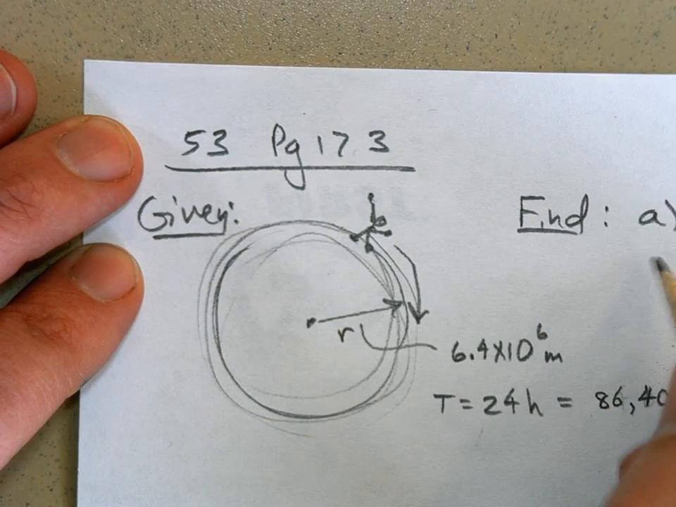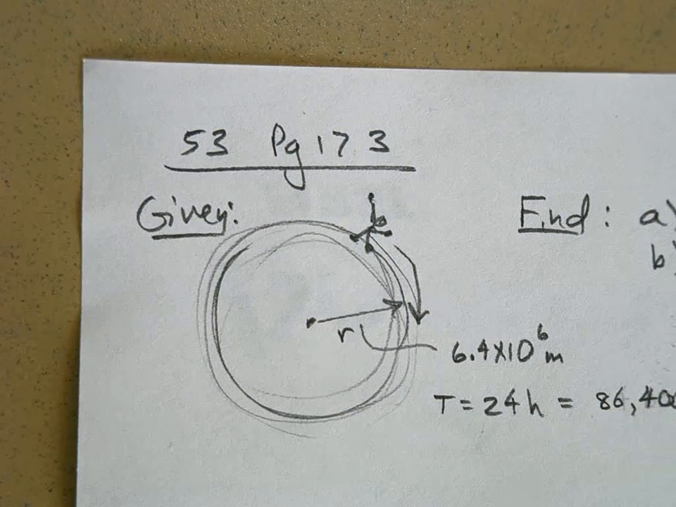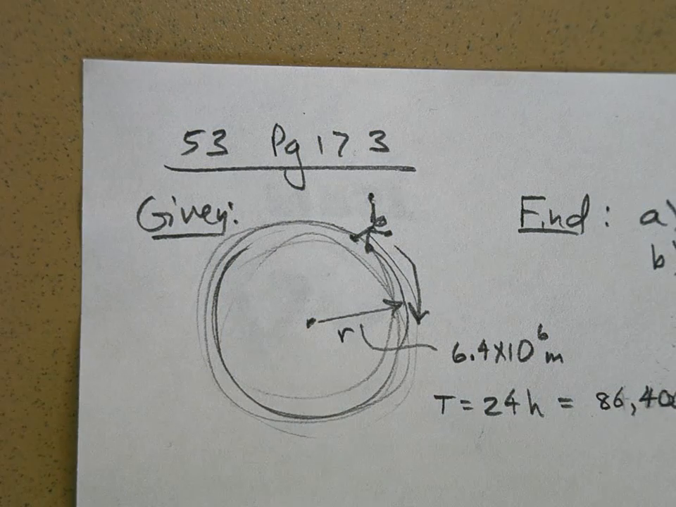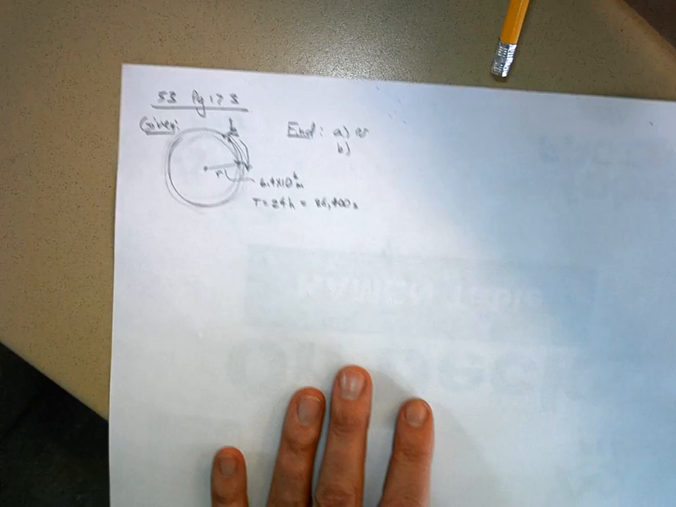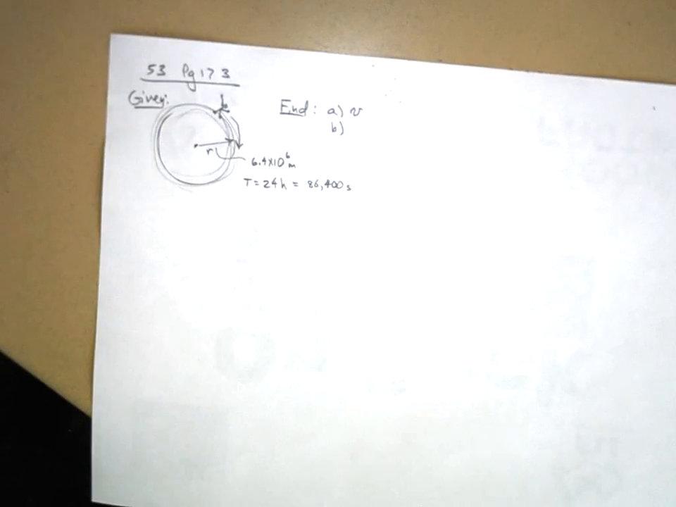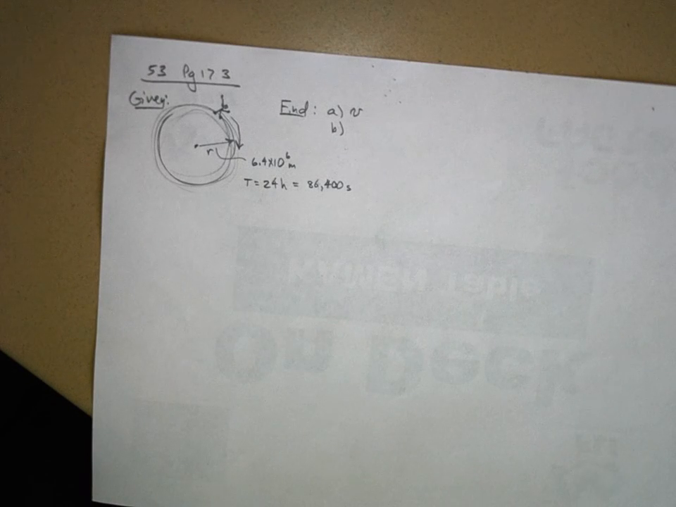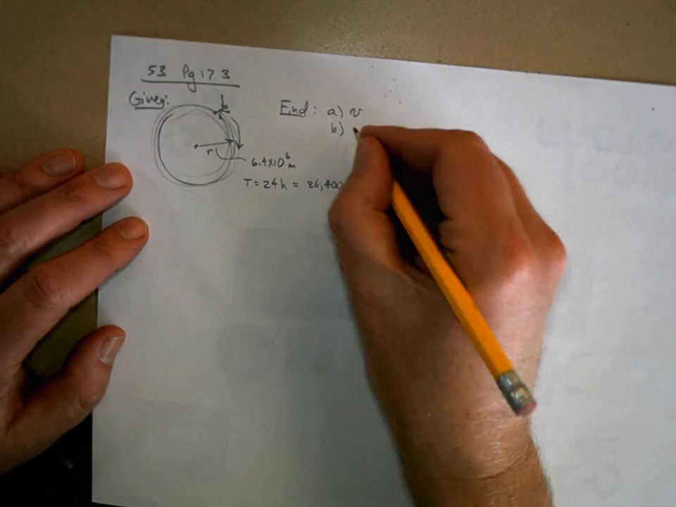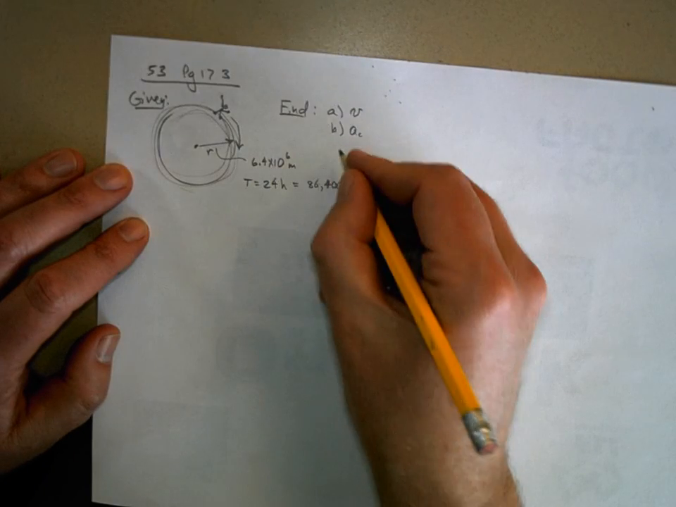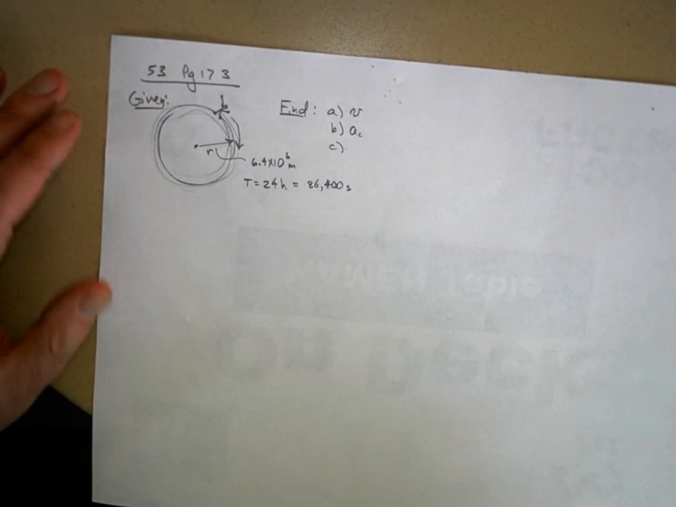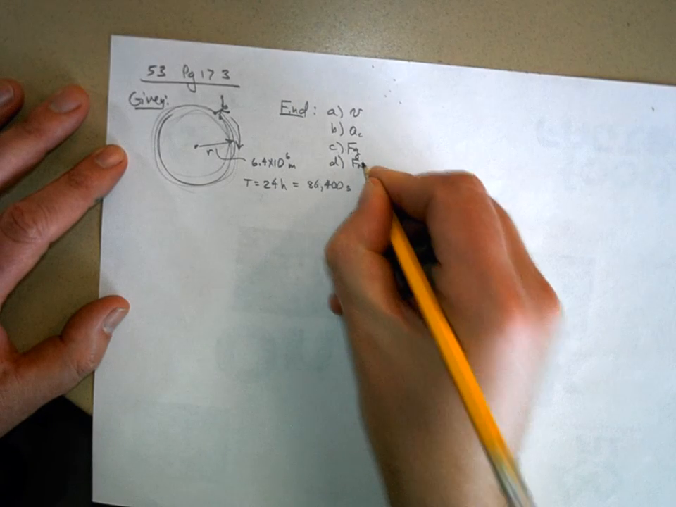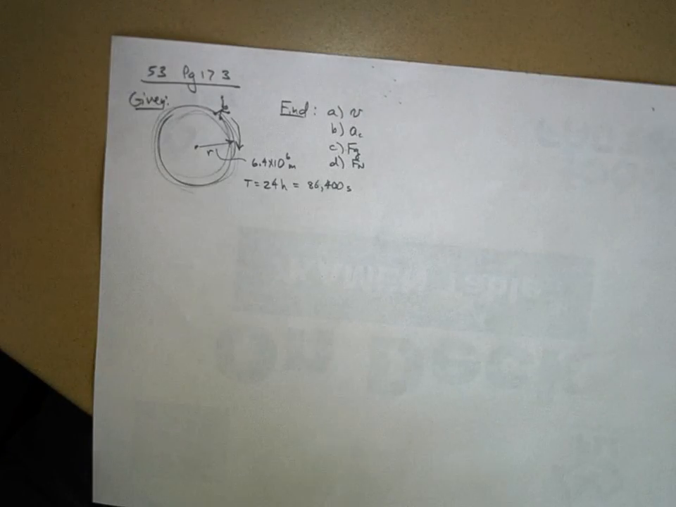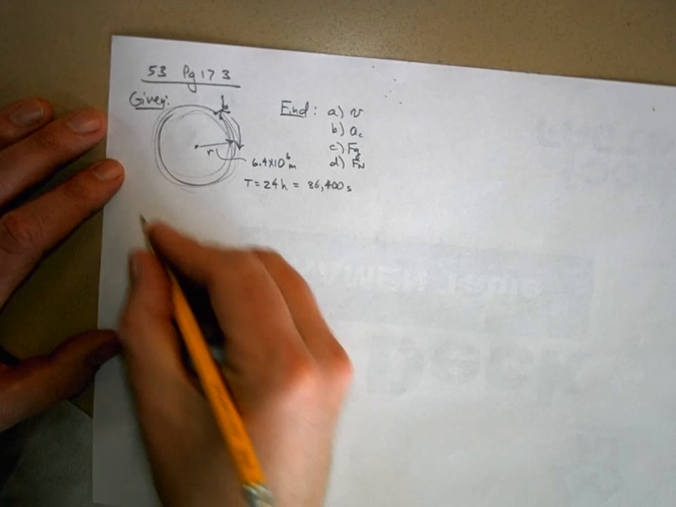So, here's what we're trying to find. A, we want to know what is the velocity of the person standing there at the equator. And then for part B, the force needed to accelerate the person in the circle, so we want to know what is the centripetal acceleration. For part C, we want to know what is their weight. That's the force of gravity. In part D, we want to know what normal force will be on the person. That will be their apparent weight. Now let's solve it.